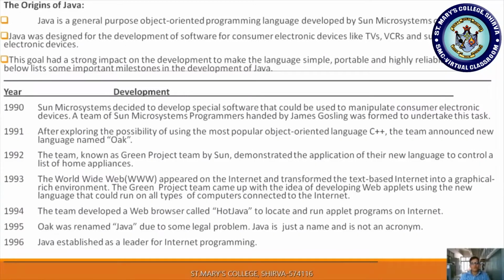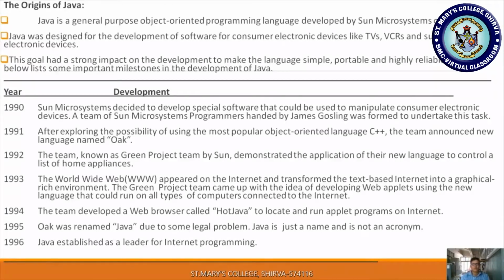In the year 1995, Oak was renamed as Java. We already know that the new programming language was named Oak, but due to some legal problems, since Oak was already used by another company under patent rights, Oak was renamed as Java. So Java is a name, but it is not an acronym. In the year 1996, Java was established as the leader of internet programming.